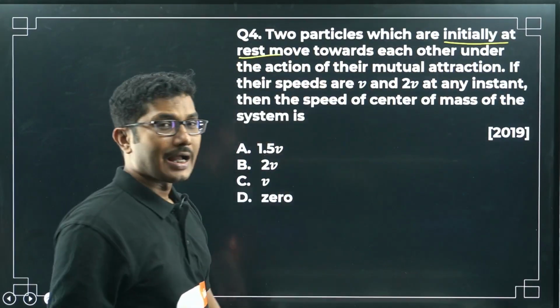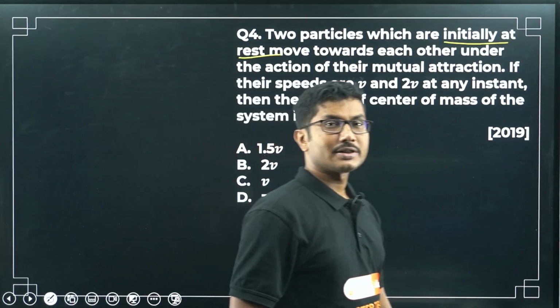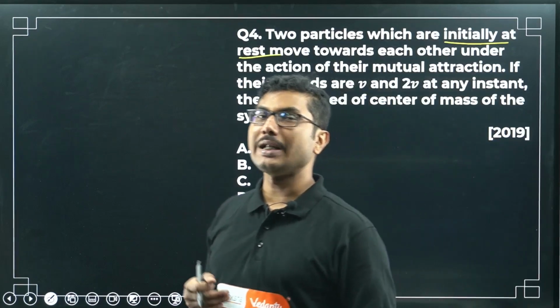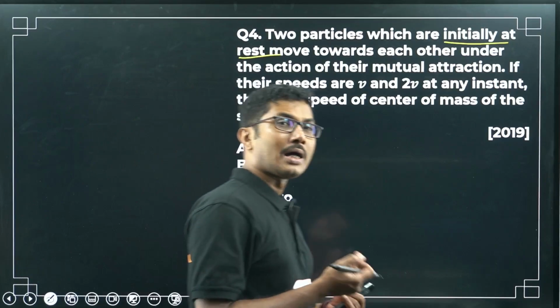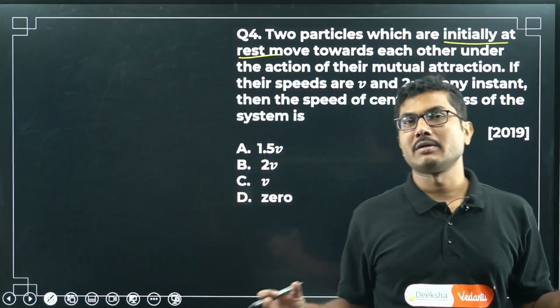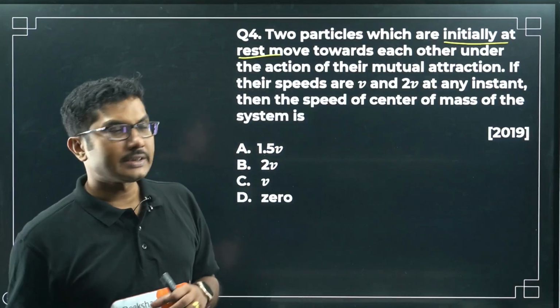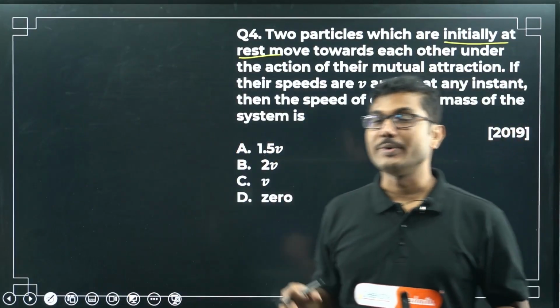What is the external force acting on the system? The external force acting on the system is 0 because they are getting attracted by their mutual attraction. It can be because they are charged, maybe because of their mass. Because there is no external force, it is only the internal force. So attraction or repulsion between objects in the absence of any external element is considered to be an internal force.